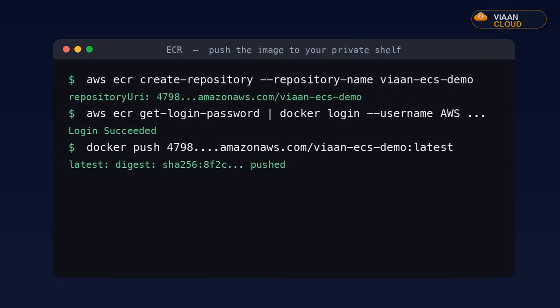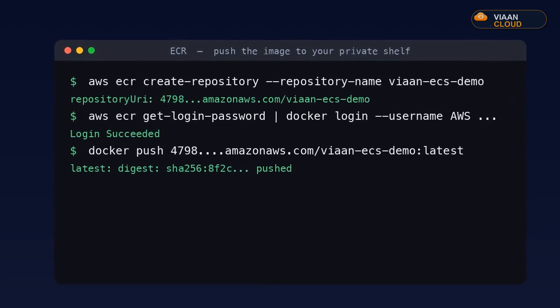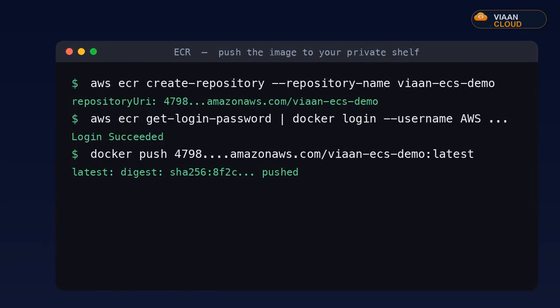Now the build. On every push, the pipeline builds the image and tags it, and here's the rule. Tag it with the git commit hash, never just latest. Latest is a moving target. You can never tell what's actually running or roll back cleanly. A commit hash pins an exact reproducible build. We render the task definition from a template with that new image, as code in version control.